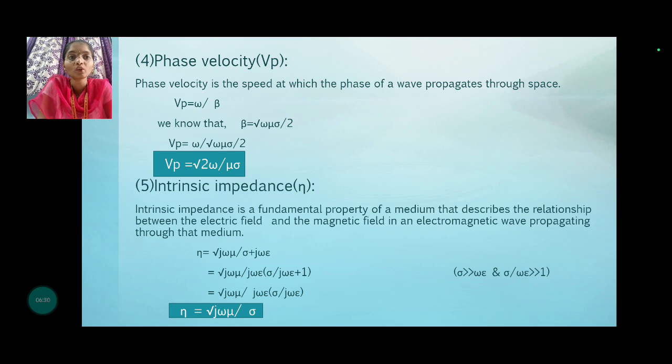Eta equals root of j omega mu divided by sigma plus j omega epsilon, where sigma is greater than omega epsilon and sigma by omega epsilon is greater than 1. Finally, we got that intrinsic impedance equals root of j omega mu divided by sigma.